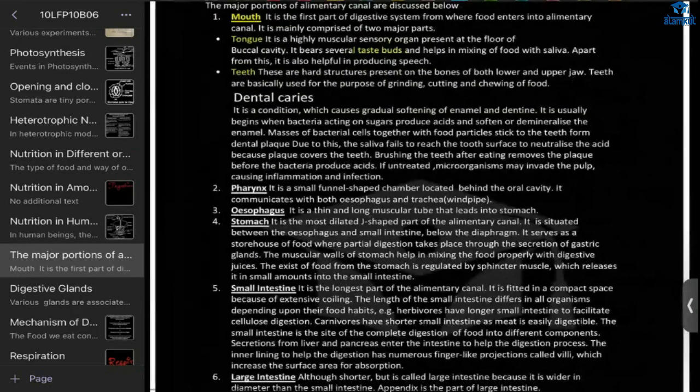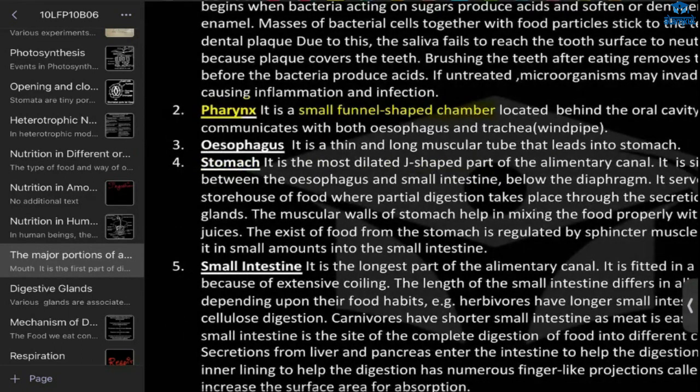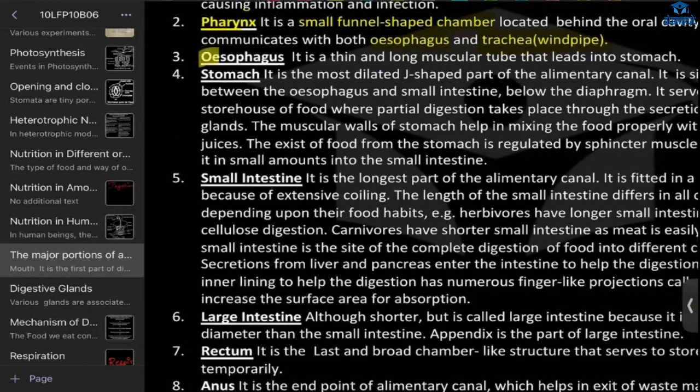Next, the food will move to pharynx. It is a small funnel-shaped channel. It is located in the oral cavity, that is the throat, okay? And it is the common chamber where there will be the esophagus also and the trachea. The food will move from pharynx to the esophagus. And the oxygen and all that stuff, right? The breathing process is through the what? Trachea. Understood?